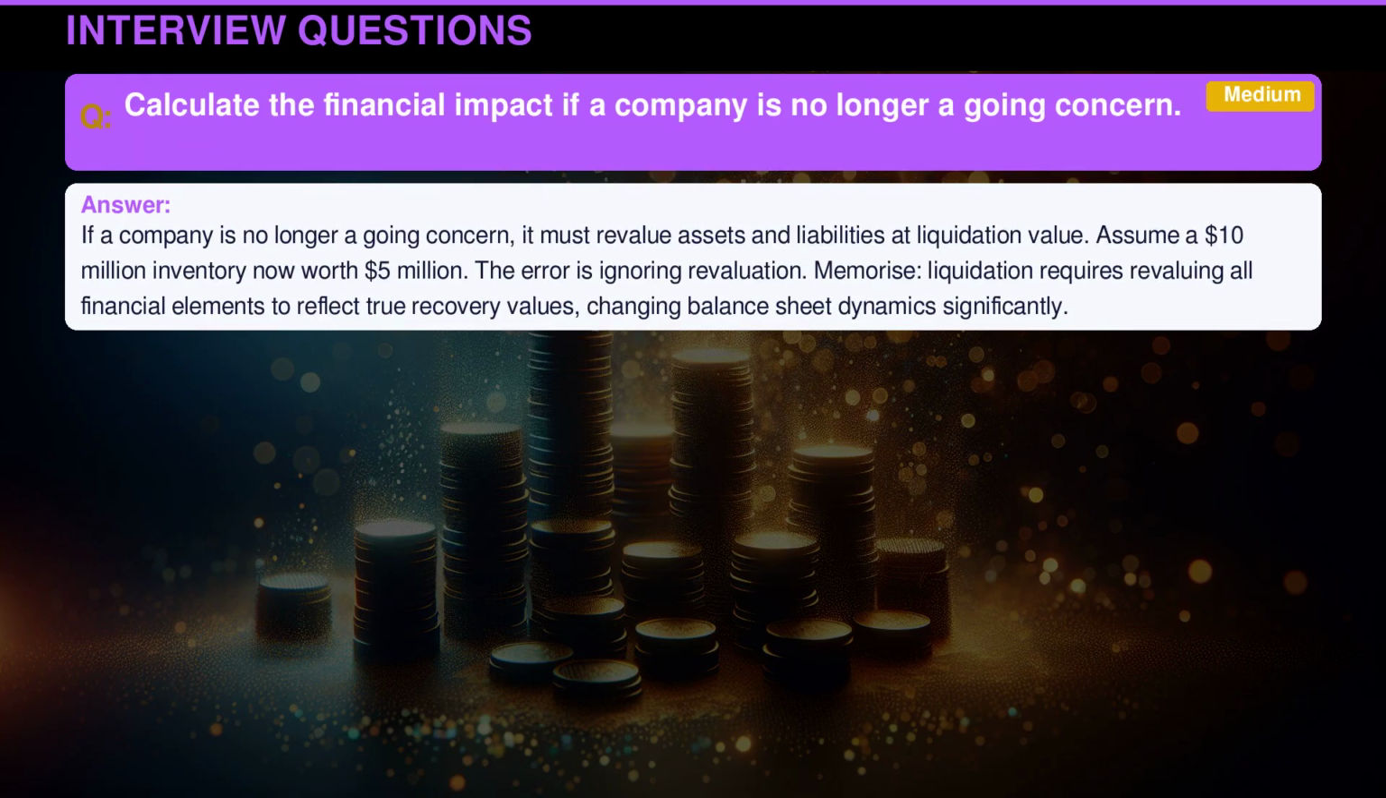If a company is no longer a going concern, it must revalue assets and liabilities at liquidation value. Assume a $10 million inventory, now worth $5 million. The error is ignoring revaluation. Memorize: liquidation requires revaluing all financial elements to reflect true recovery values, changing balance sheet dynamics significantly.